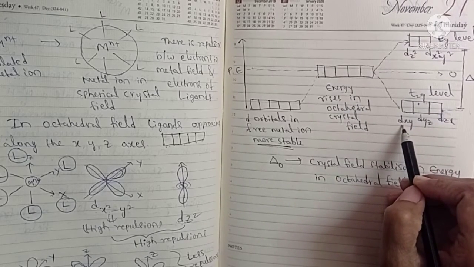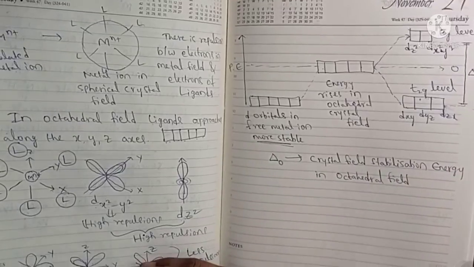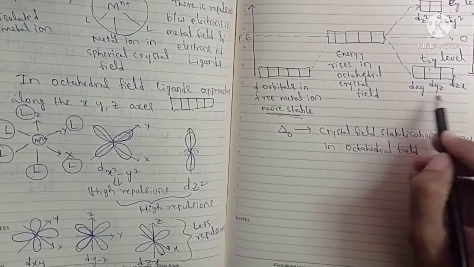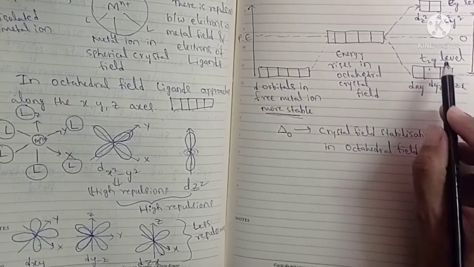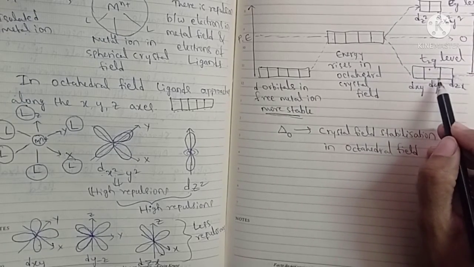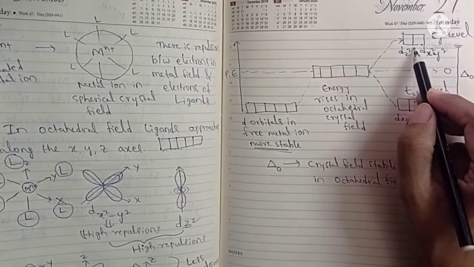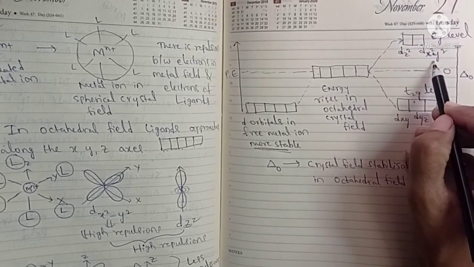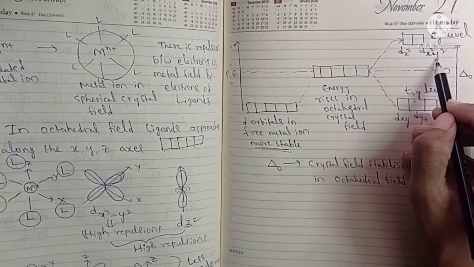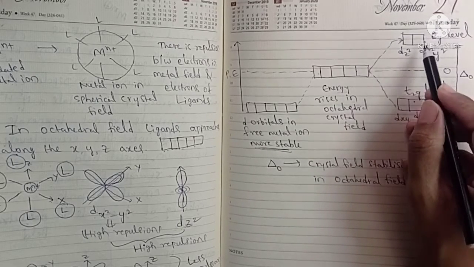So this is the T2G level. We have discussed that the dxy, dyz and dzx orbitals are called the T2G level. So these three orbitals will face less repulsions. And here dz square and dx square y square lie along the axis, and they will face more repulsions and they will have more energy.